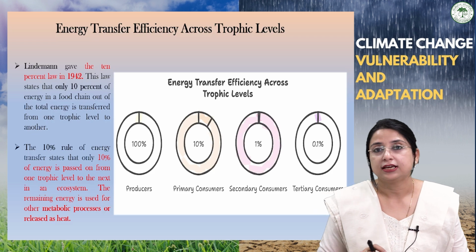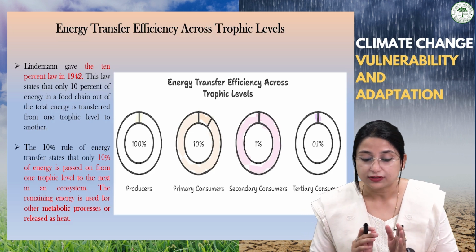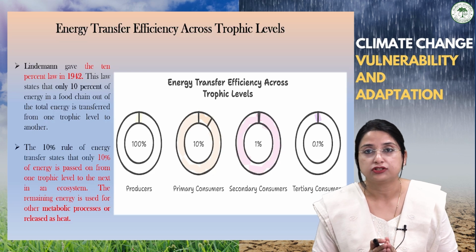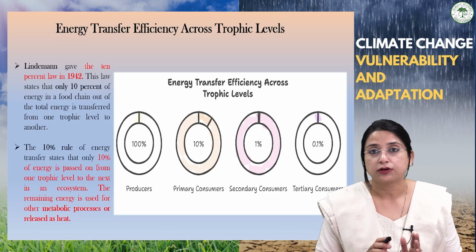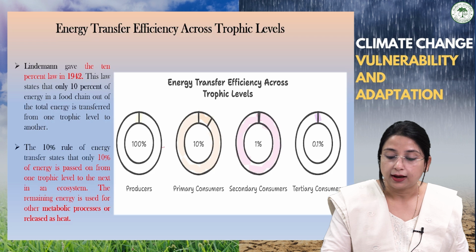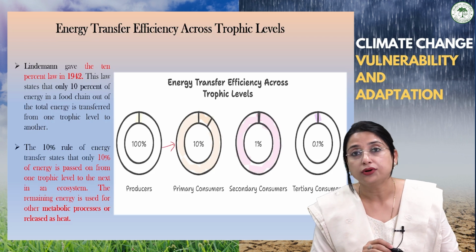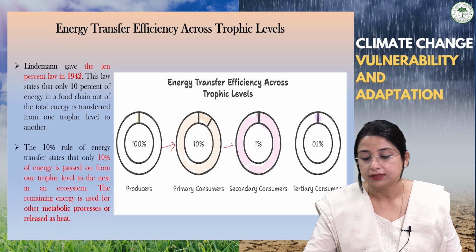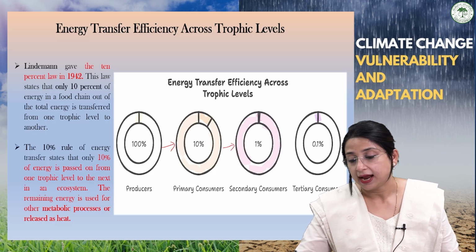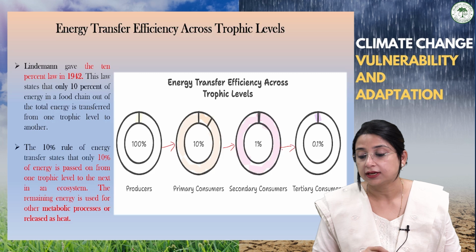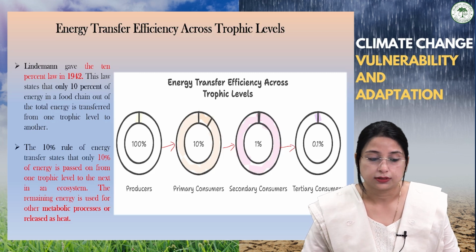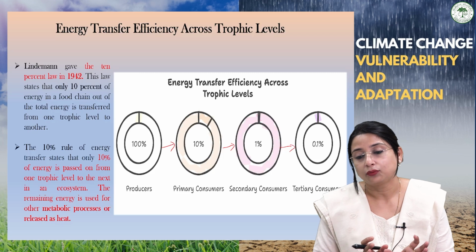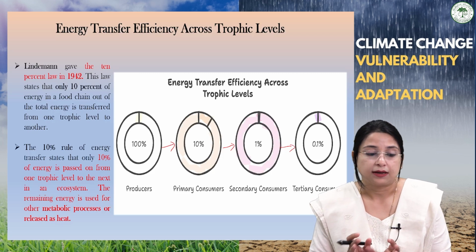The producers store 100% of energy as biomass, and transfer only 10% of their original energy to the primary consumers, only 1% to the secondary consumers, and only 0.1% to the tertiary consumers. So you can see here that the 10% rule of energy transfer can be observed.